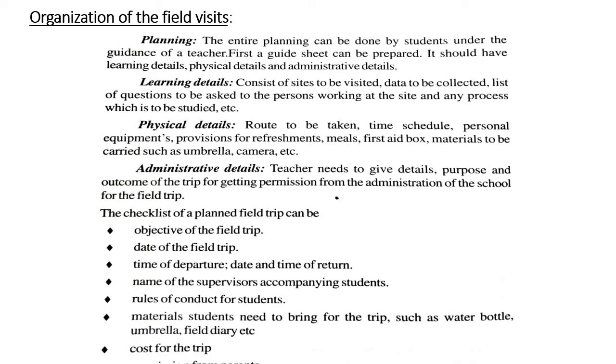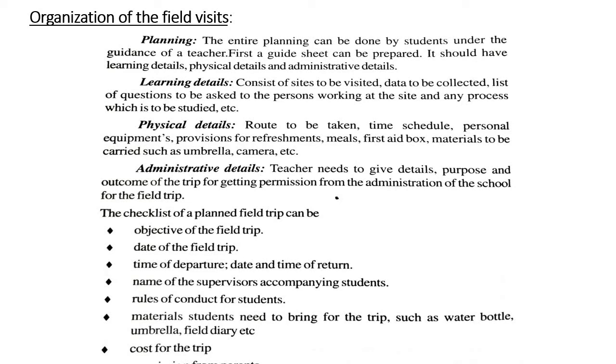And administrative details: the teacher needs to give details to the administrative officer in the school or organization, about the purpose and outcome of the trip. That means what the need is to conduct this field trip and what the outcome is, meaning after the field trip what the students are able to do, for getting permission from the administration of the school for the field trip.